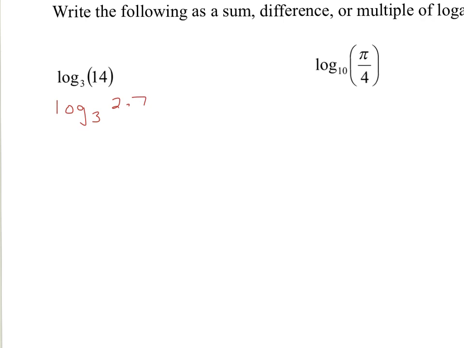Well, 2 and 7. So log base 3 of 14 is the same as log base 3 of 2 times 7. Using our first property, which says that if you have two things multiplied, I can write that as two separate logs added together. So log base 3 of 14 is the same as log base 3 of 2 plus log base 3 of 7.